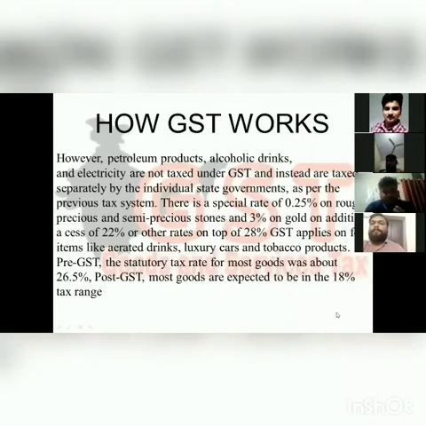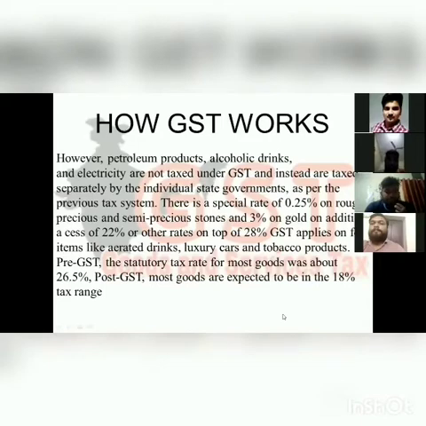Now let's see how GST works. However, petroleum products, alcoholic drinks, and electricity are not taxed under GST. Here we are saying that some of the materials are under GST, which we use in our day-to-day life, but some of the things are not under GST, like alcoholic drinks and petroleum products, like petrol, which we are using, and they are taxed separately by the individual state governments as per their previous tax system, which was previously applied.